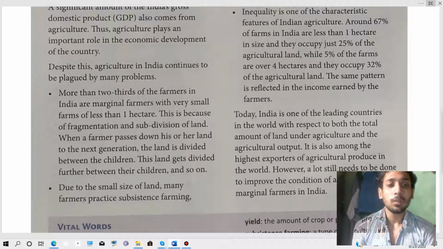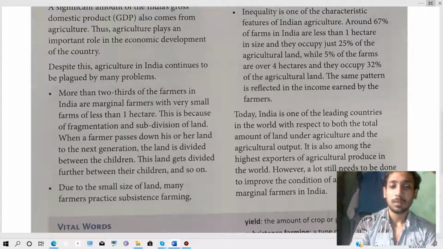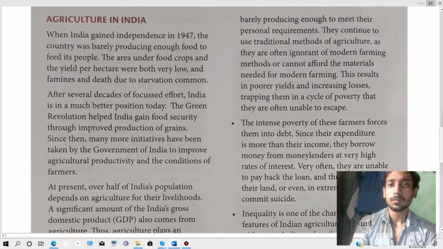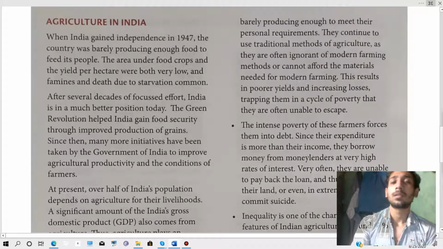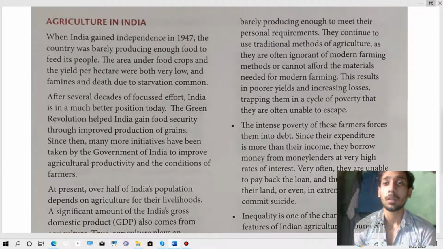Due to the small size of land, many farmers practice subsistence farming, where they don't produce enough to meet their personal requirements. The food grown on their land is not even enough for their own needs.